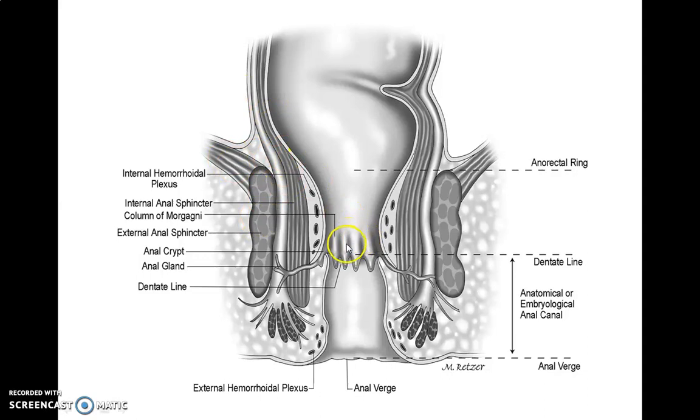Now in this figure, see, these are the anal columns, anal valves, pectinate line, and the lower part is seen. Here we can see the tubular anal glands open into the anal sinuses. Here also note down the internal venous plexus which is lying in the submucosa and the external venous plexus lying beneath the perianal skin.